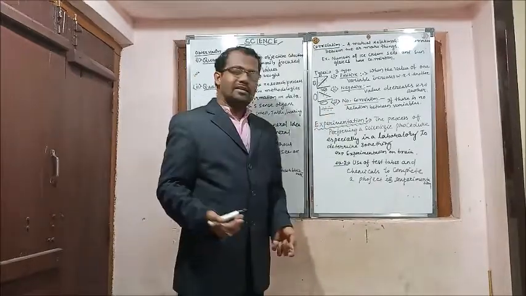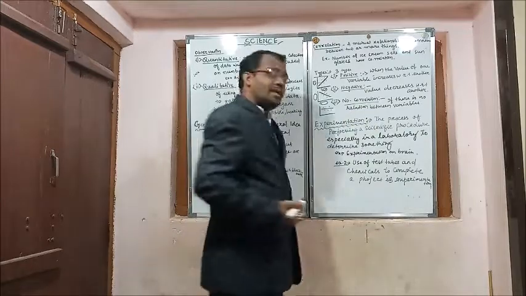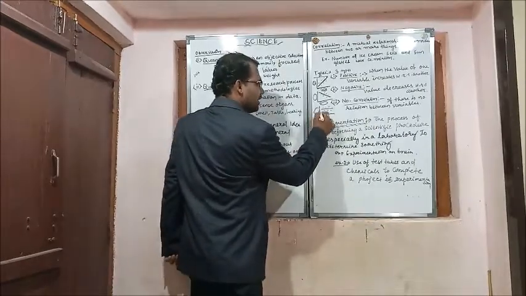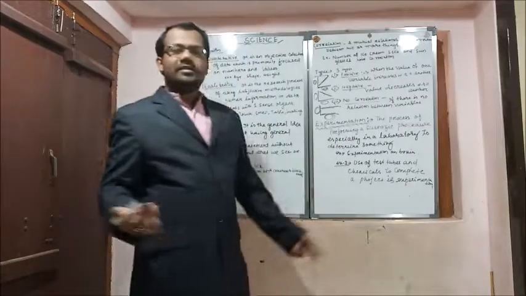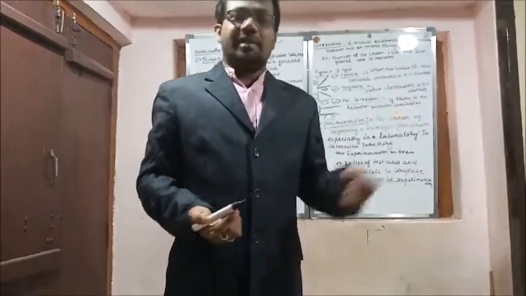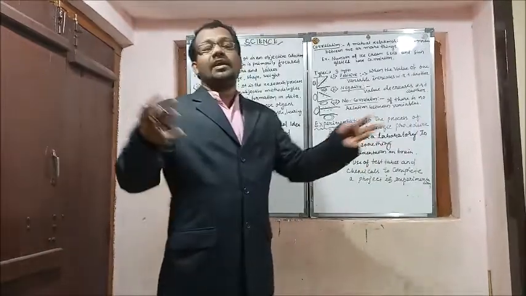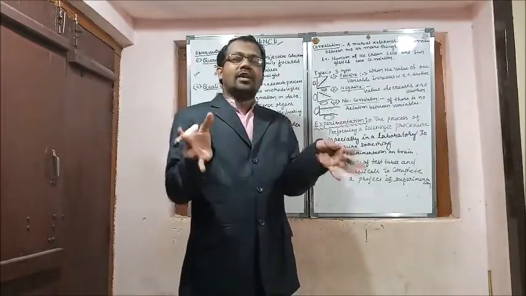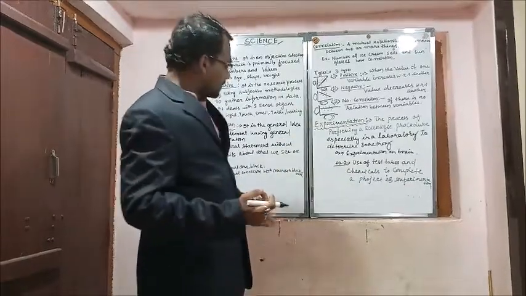And the third one is no correlation. If there is no relation between the variables, just see, this is one variable, this is another variable, and the graph plotted is a straight line. So it indicates that the variables are independent, or they do not depend on each other, or they have no correlation among them. So this is called no correlation.